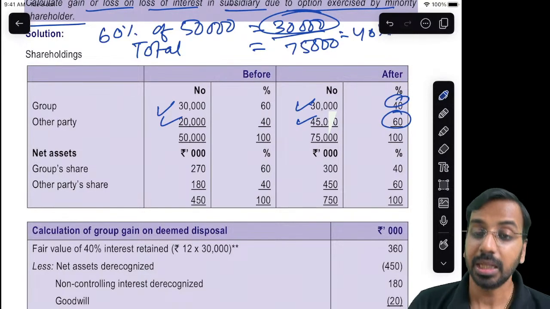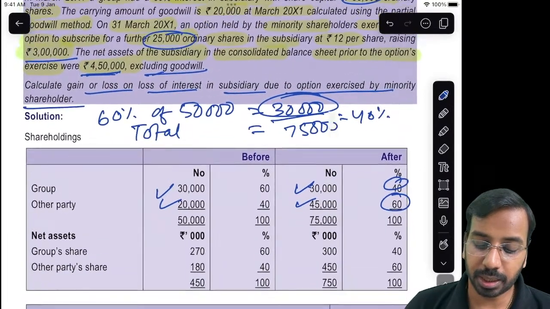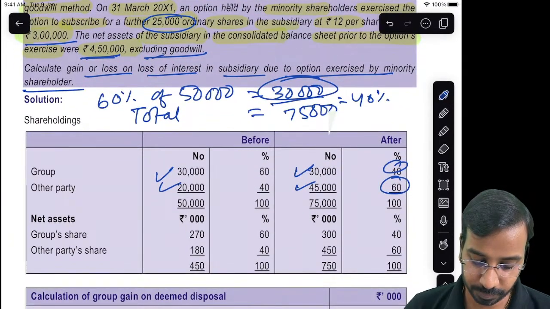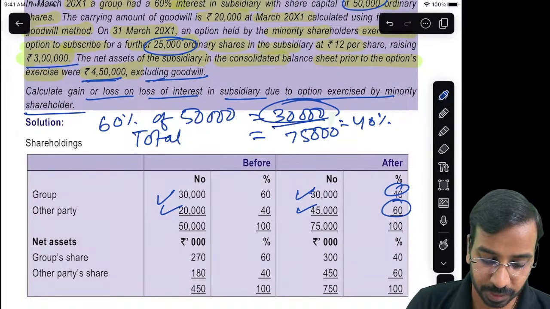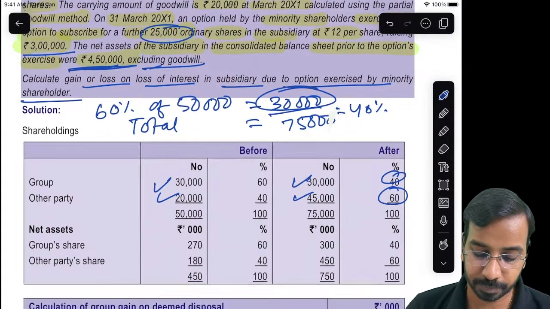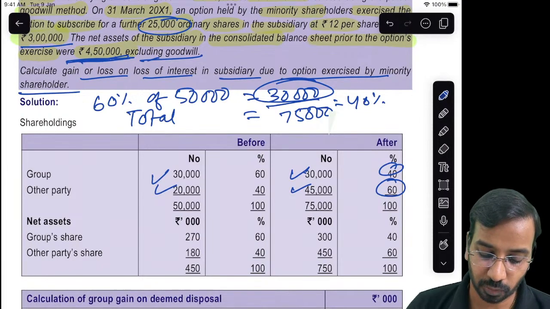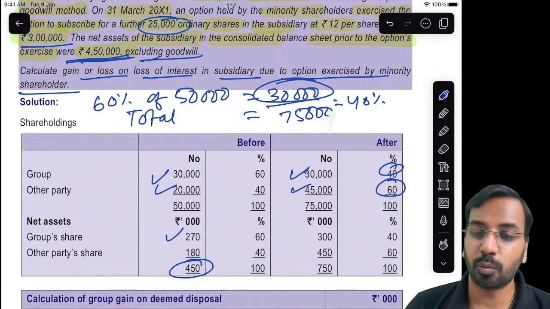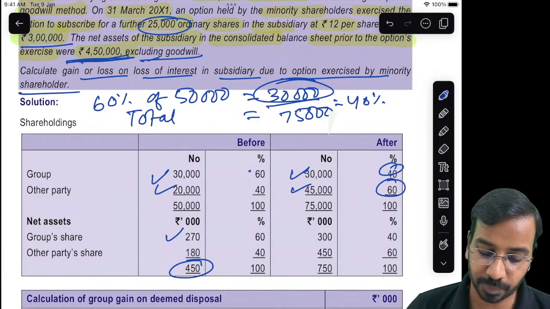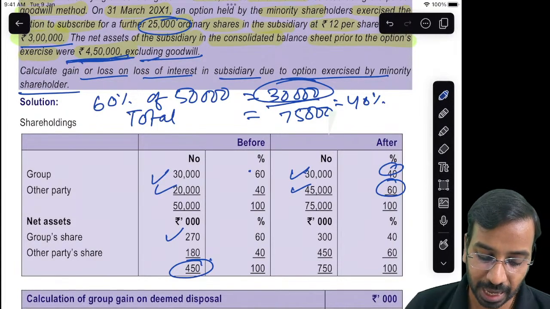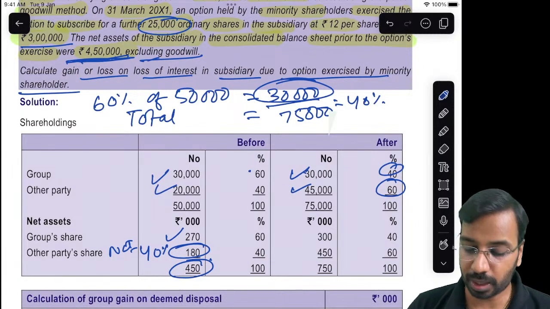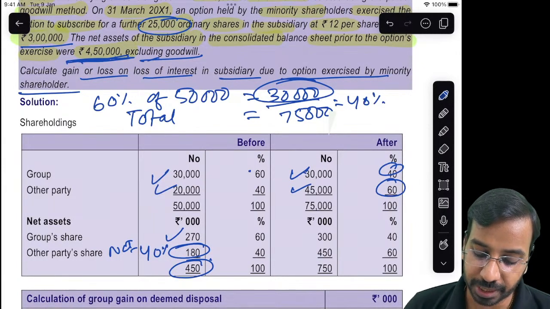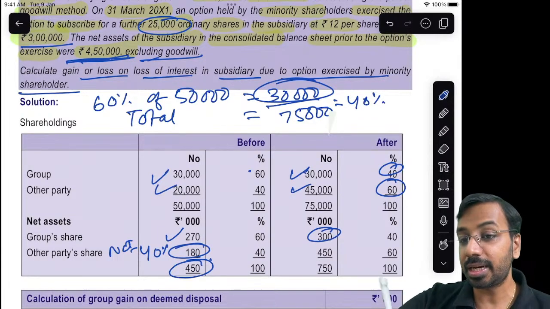Now, before the reorganization, out of the total net assets of 450, 270 was group share, which is 450 into 60%, and 40% is other party share, which is 180, that is your NCI. After reorganization, the group share became 300. Sir, how did the net assets increase?